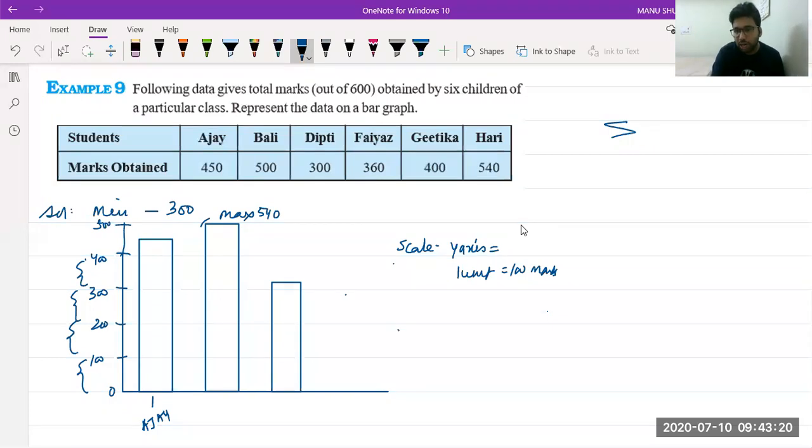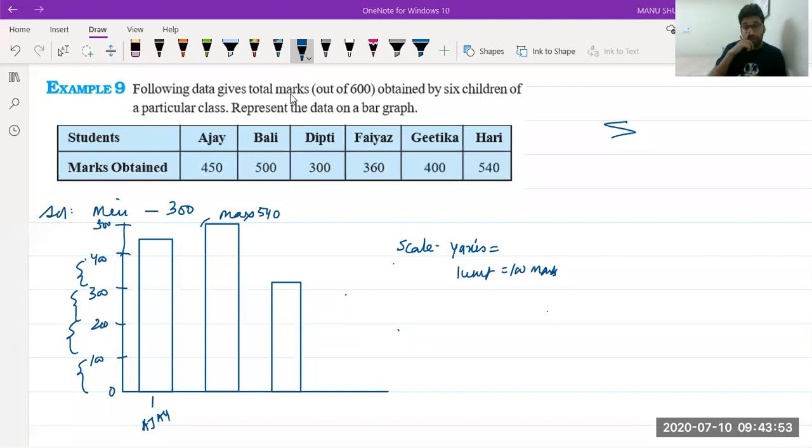Okay. Sir, how will we make 540? I have not shown 600 over here. It's very easy. The 550, you know if it is 500, the next is 600. In between is 550. Just less than 550, you will get 540. Okay. One more thing. That is why I'm telling you to use this graph paper. If you use a graph paper, in graphs, you have very small lines which will help you to find these values.